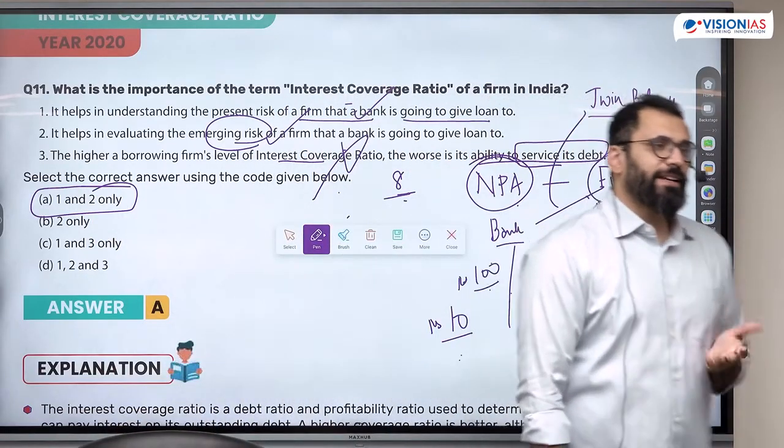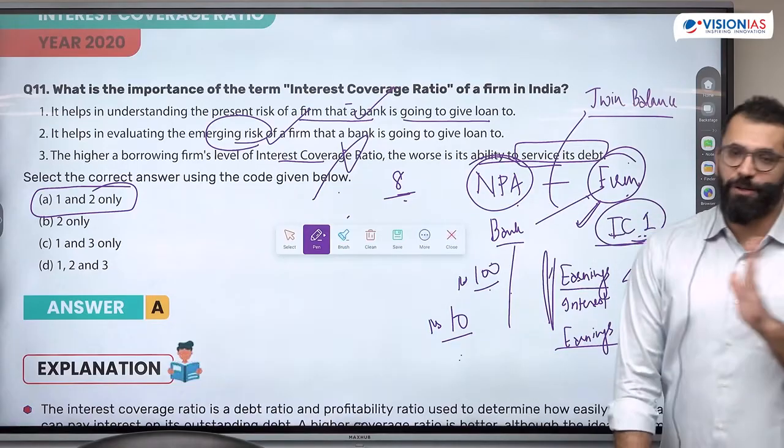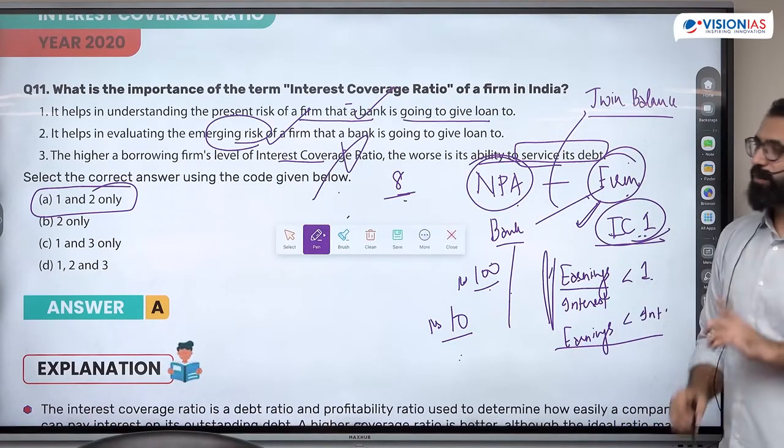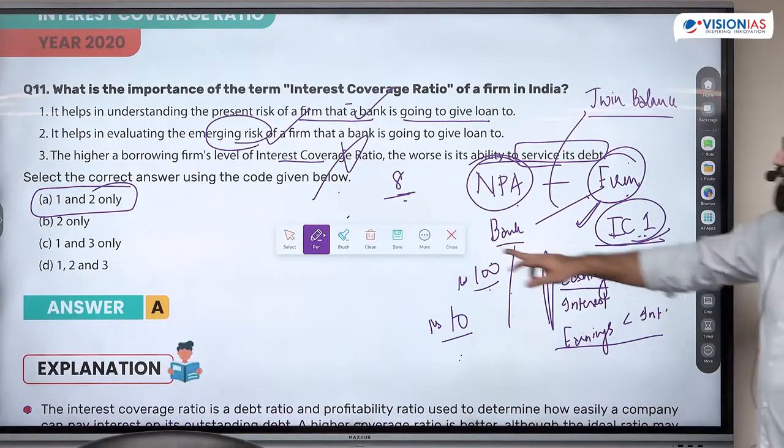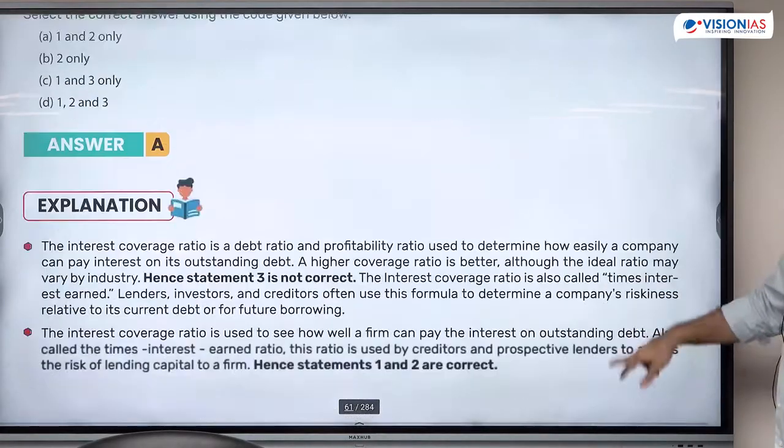So if you see banking regulations, most of them are newspaper questions. Most of them, because the NPA problem was in the news from 2015 to 2020. This was a highly popular term, interest coverage ratio.